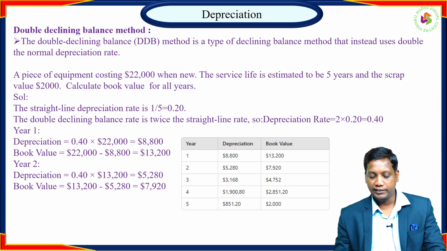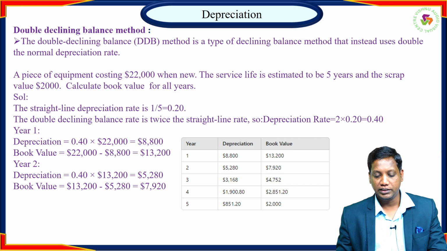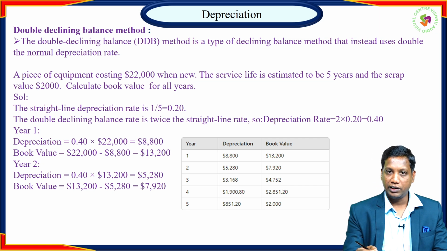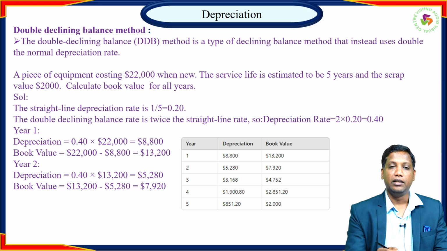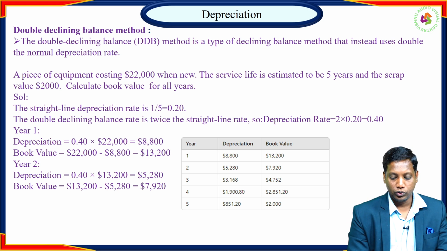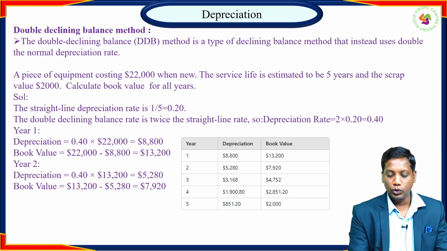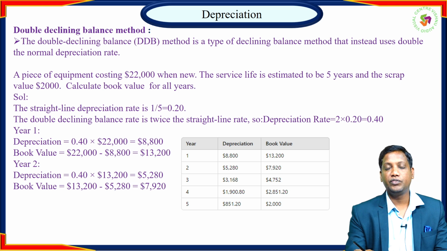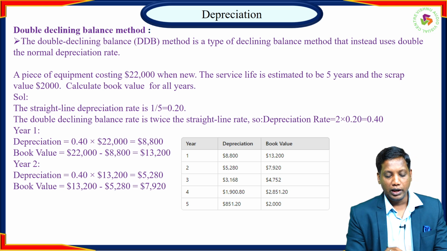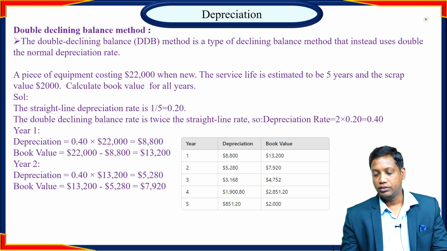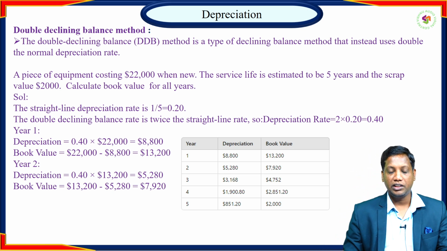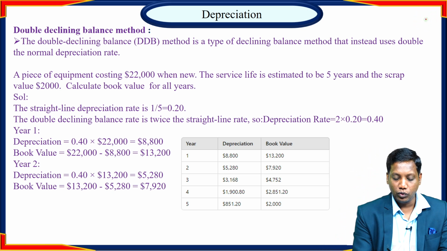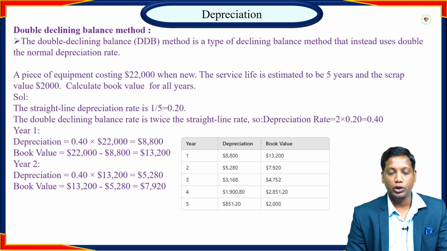Okay. For example, same case if we consider, that is $22,000 is the new equipment cost, service life is 5 years, and scrap value is $2,000. So the straight line depreciation is 1 by 5, 0.20, and the double declining factor is 2 into 0.20, 0.4, and depreciation for the first year is 0.4 multiplied by 22,000.